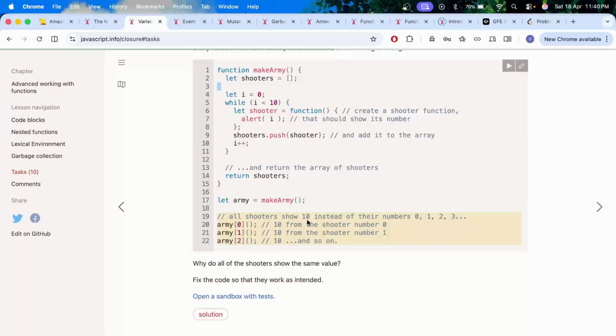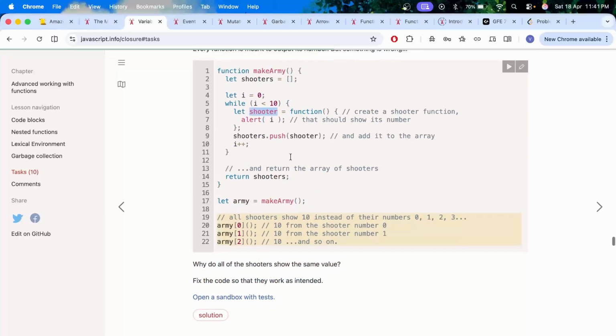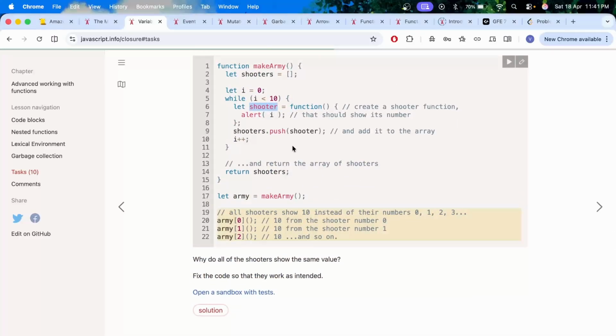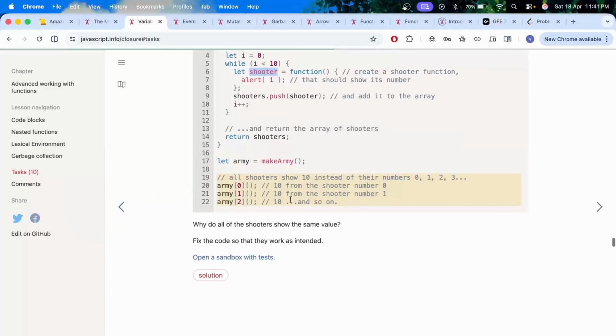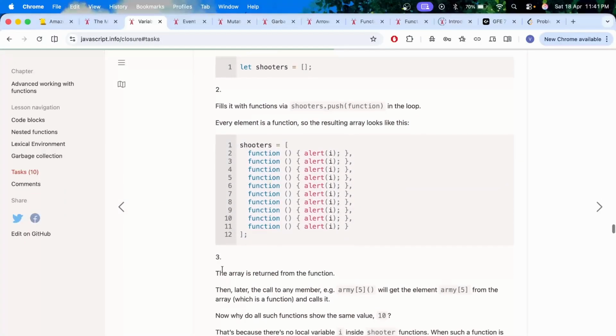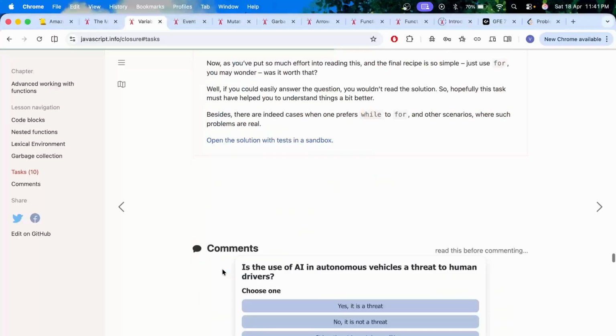All shooters show 10. Yeah, this is the same concept because they are holding the reference to i. They are not actually forming a closure. Basically, we will have to pass that i over here to each individual shooter, so then it would hold the reference to the current value. This is the same example as was present in one of the videos. Also, it is similar to that 1, 2, 3, 4, 5 example which we have seen. So that's pretty much the answer to this.